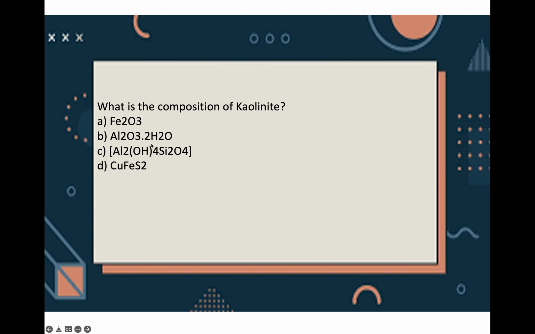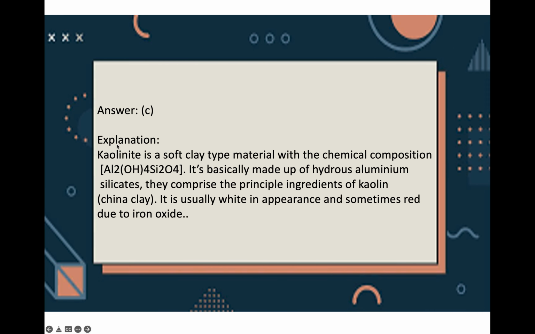Okay, next question. What is the composition of kaolinite? The 4 options are given here. What is the correct option? It is option C, which is the correct choice, because kaolinite is a soft clay type material. This is the chemical composition. It's made up of hydrous aluminium silicates, which comprise the principal ingredients of kaolin china clay. Usually it's white in appearance and sometimes red due to iron oxide.